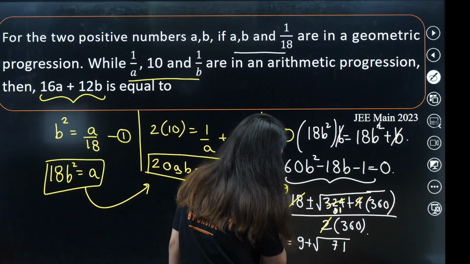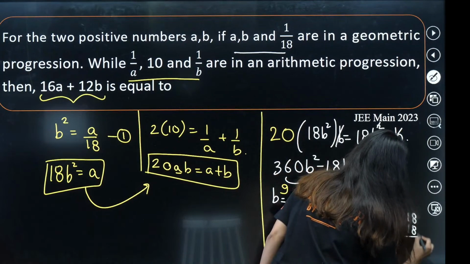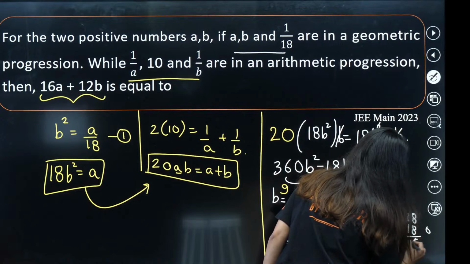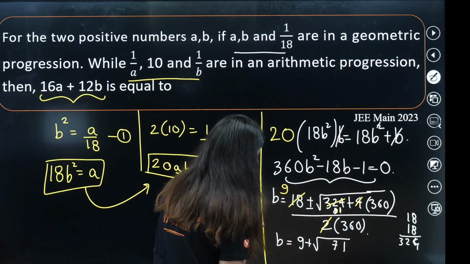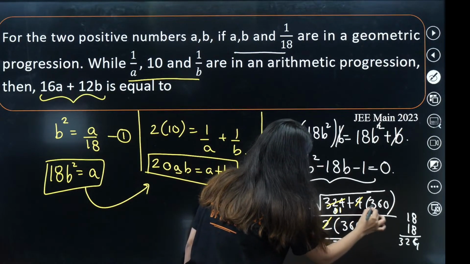Am I doing the right calculations? What is the square of 18? 8 8s are 64. Yes, 324 only. 4 8s are and 4 1s are 81 plus 360. So this will be 1.